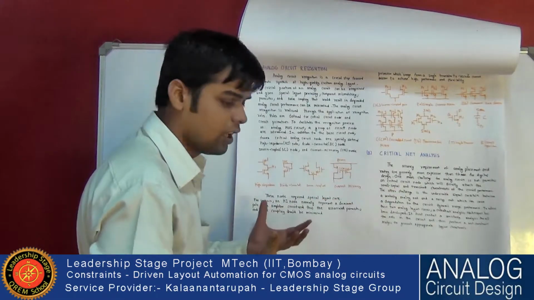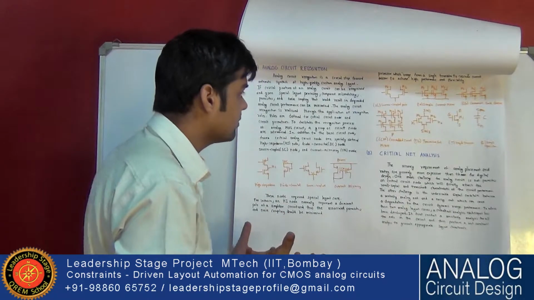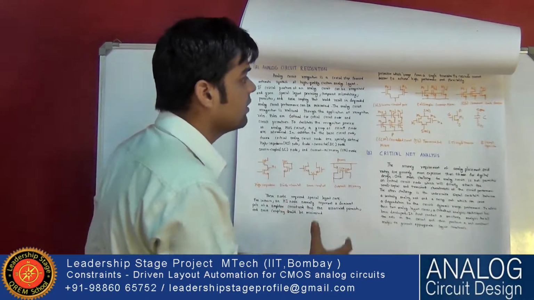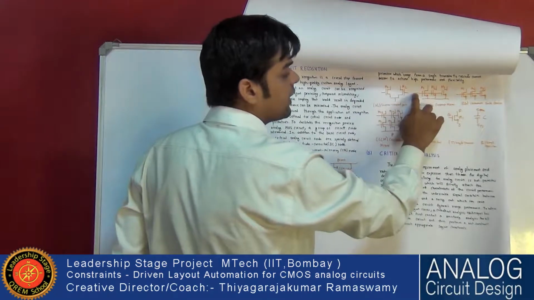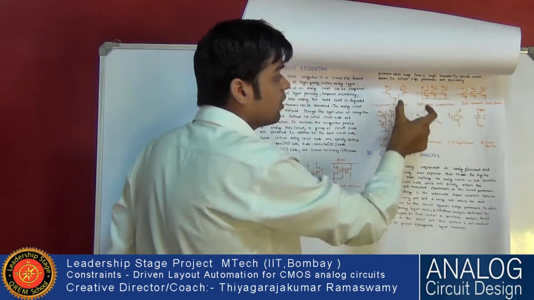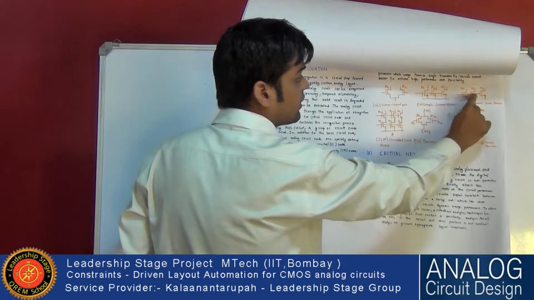While connecting everything in schematic design, we make everything but we don't consider the wires. But while making the layout, we consider wires: this wire, this wire, this wire.